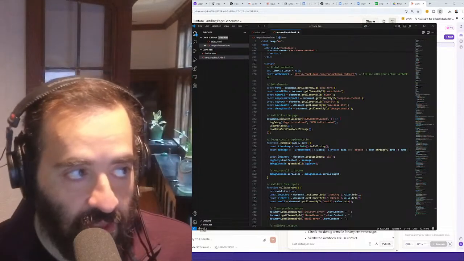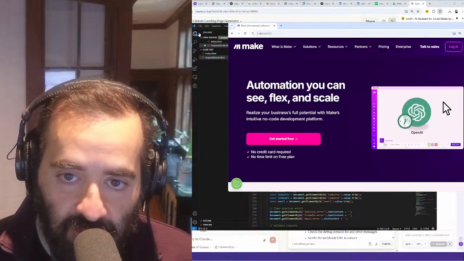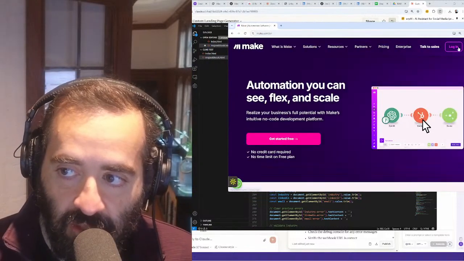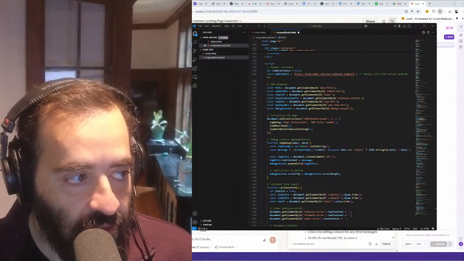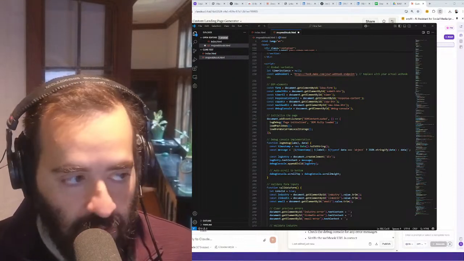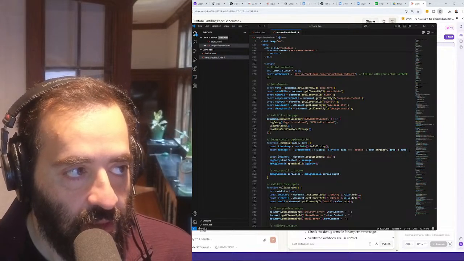So we're going to go to make.com. This is what make.com looks like. We're going to click on login, and then once we log in, I'll show you what to do. I'm logging in from a different screen. Okay, so now I'm logged in.